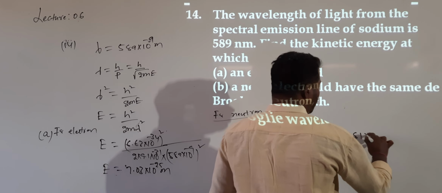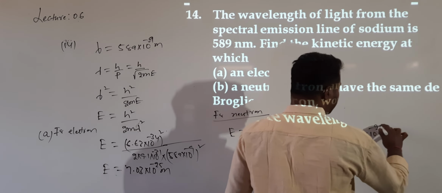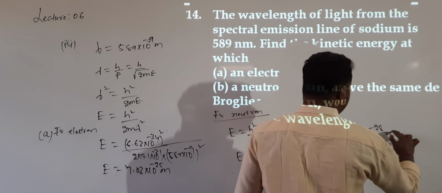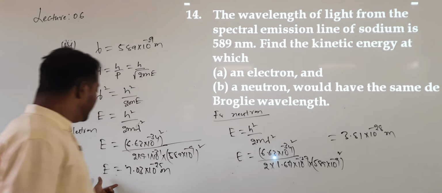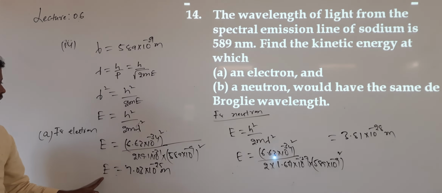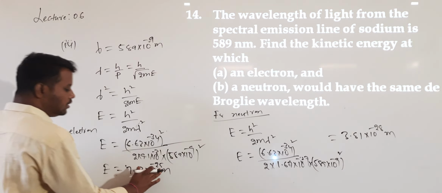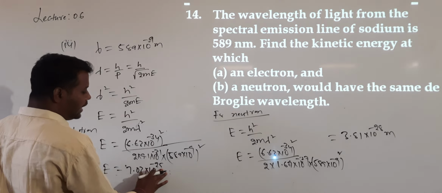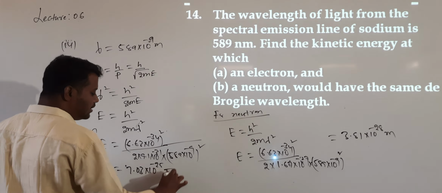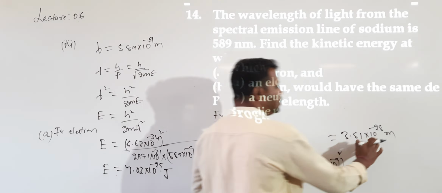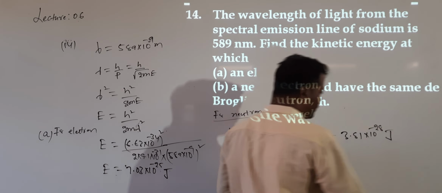3.81 into 10 to the power of minus 28 meters, sorry. So then, this is the kinetic energy value. They are asking us to calculate the kinetic energy. Kinetic energy units are joules. Here also, the units of kinetic energy are joules.